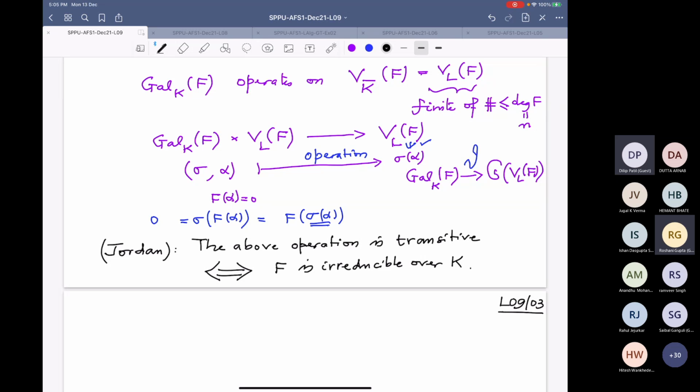I am not going to prove this. Those who have studied it in your basic course on field theory, Galois theory, might have proved it. Otherwise, you can also learn it elsewhere. So it is transitive, and this operation is faithful.